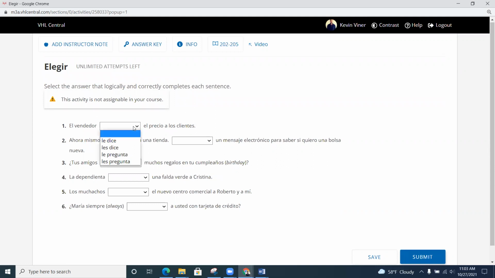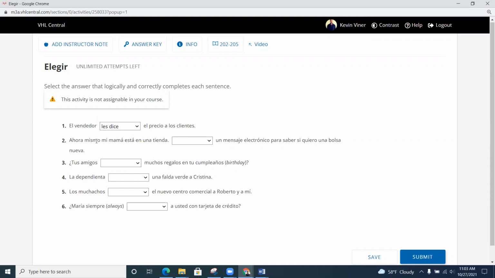El vendedor les dice, le pregunta o les pregunta el precio a los clientes. Pausa. And we're back. So here it would be les dice, right? Porque a los clientes, so that's les. And it's dice because he's telling the price to the client. So it wouldn't make sense that he's asking the price of the clients, right?